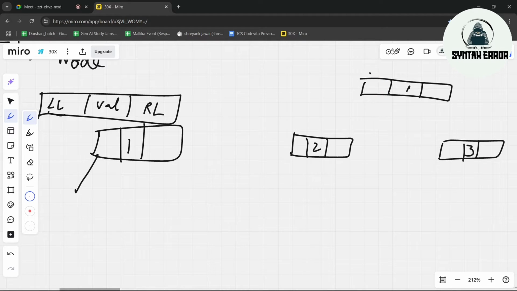This is 100, this is 200, these are memory locations, this is 300. The left link should connect to 2, so here it will contain 200, which means it is connected there. The right link connects to 3, so here 300 will be present.